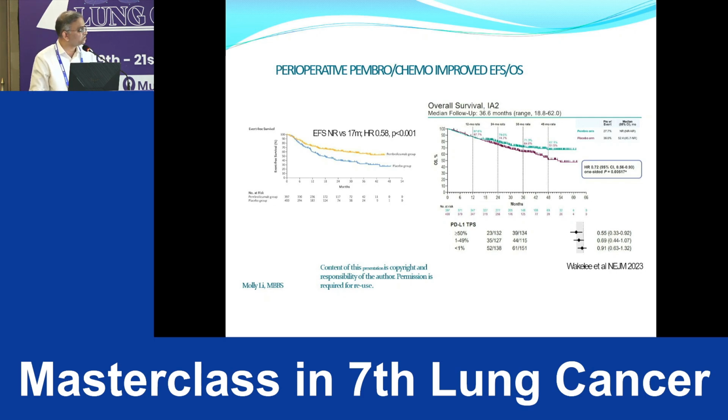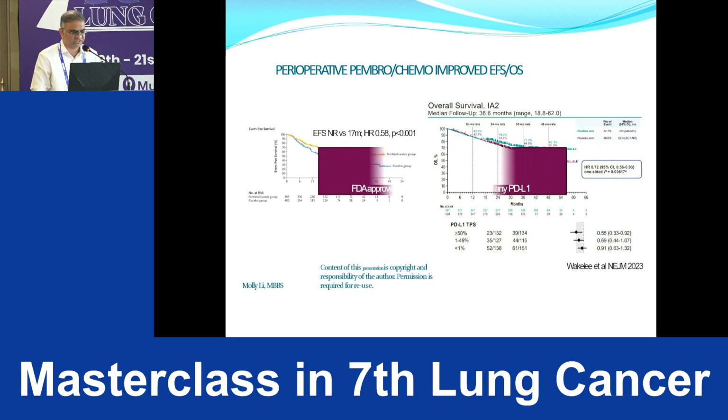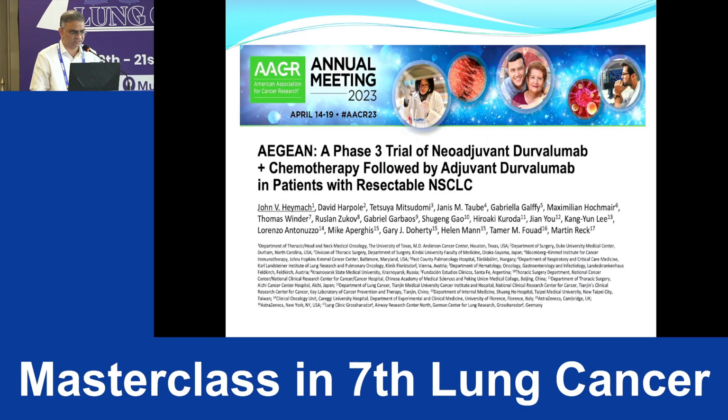But as you see, the curves are getting widely separated, and at 48 months the survival difference is 67% versus 51%, with hazard ratio 0.72. And again here PDL1 more than 50% shows better response compared to less than 1%. So FDA approved pembrolizumab for stage 2, 3 at any PDL1 level.